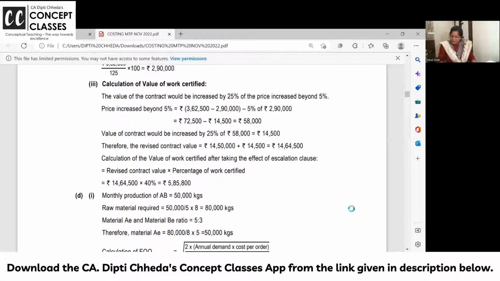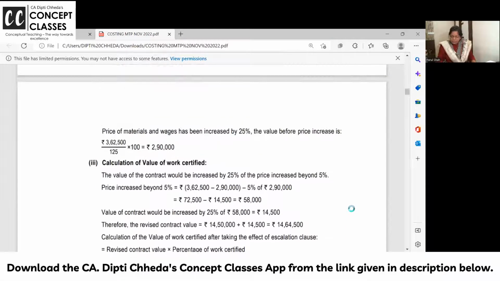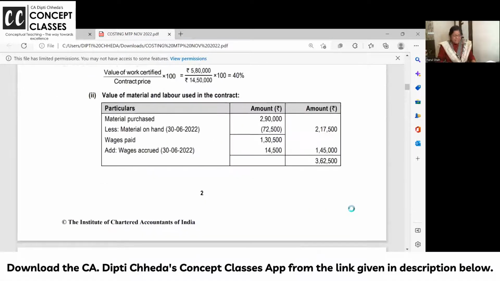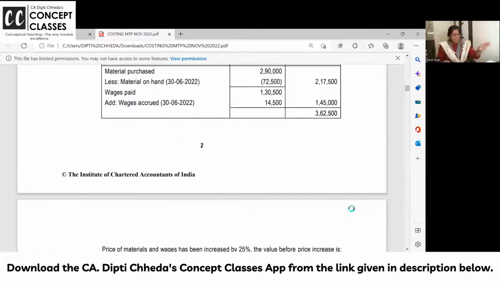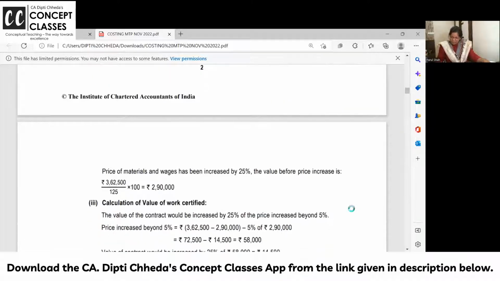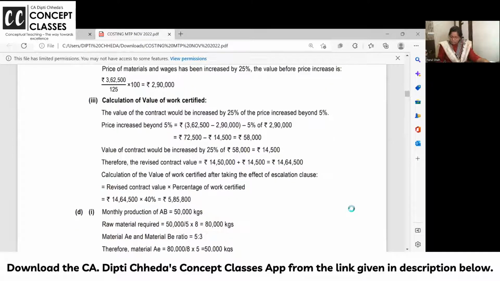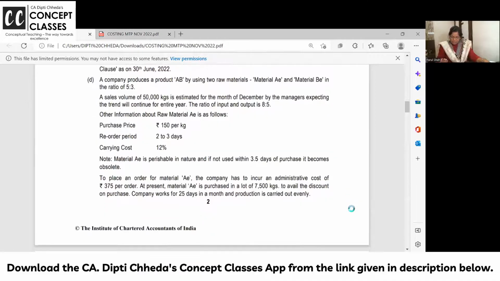See, 14,500 is the increase. So what was the original contract price? First line of the problem it is given, 14,50,000. Keep one hand on your question paper. And so now 14,50,000 plus 14,500 is the increase in the contract price due to escalation clause. Okay.